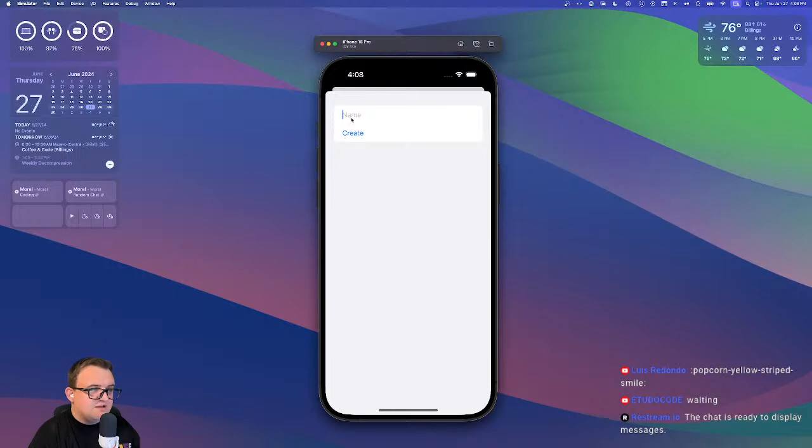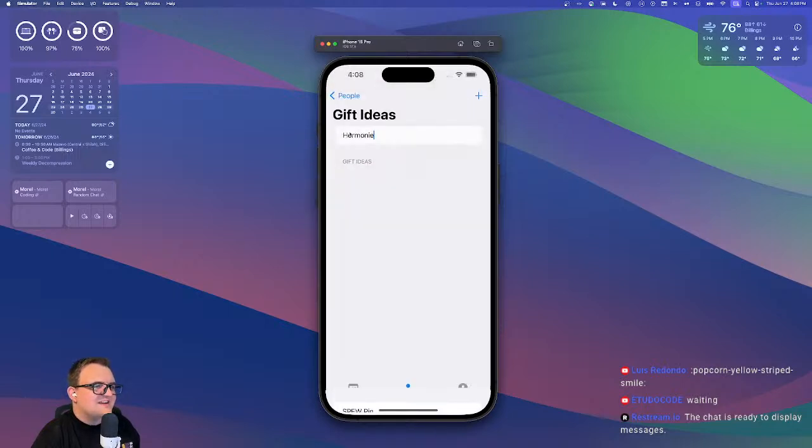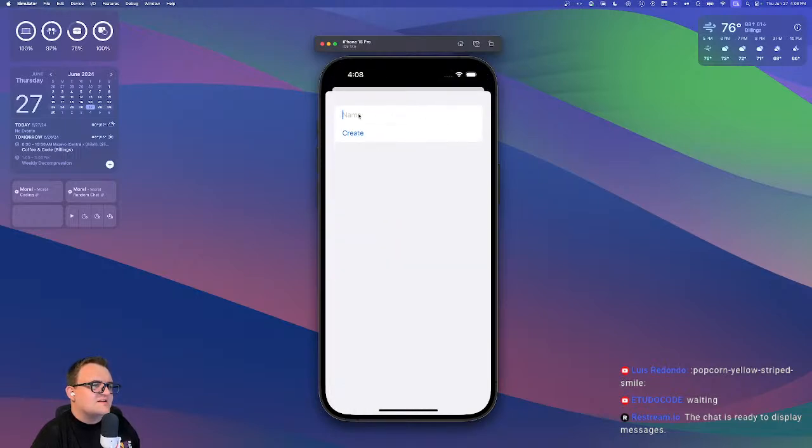So I don't know, Hermione would probably like a spew pin. What's that called? I honestly don't remember, but we're going to go with it. I think it was spew. So spew, spum. Oh, and it looks like that didn't save. So that's pretty interesting.